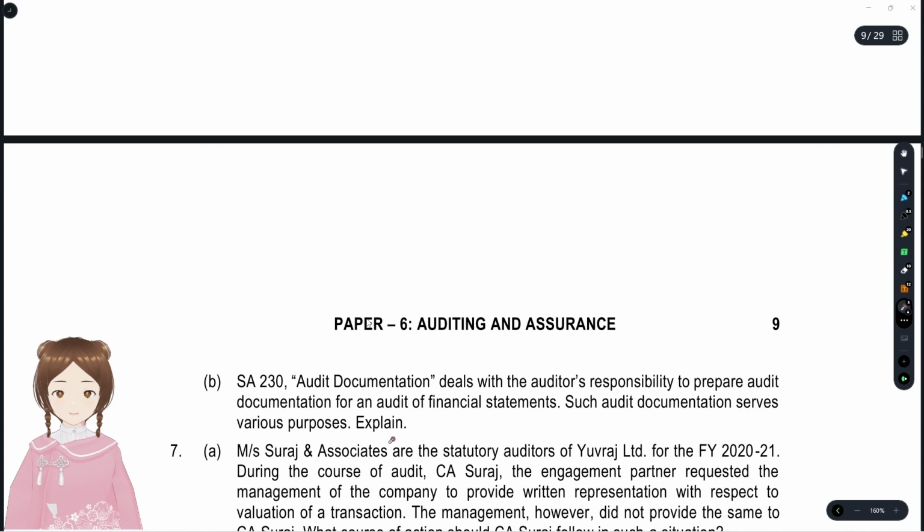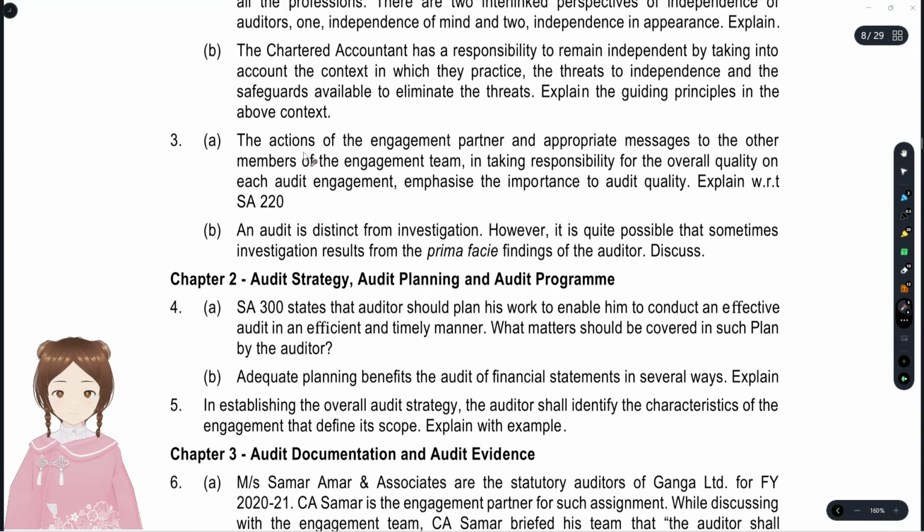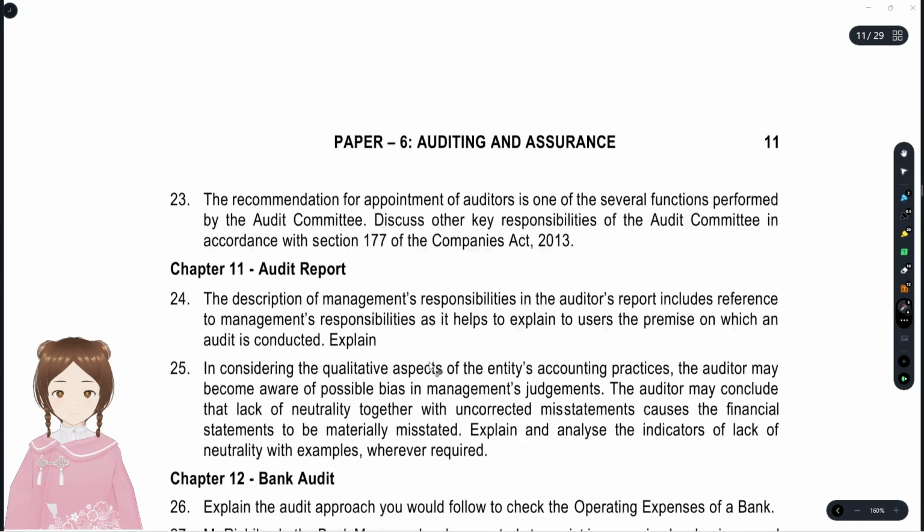Okay, now we'll see the third question. The actions of an engagement partner and appropriate message to their members of engagement team in taking responsibility of overall audit quality. Emphasize the importance of audit quality. Explain as per SA 200. You could write everything that you get into your mind with regards to SA 200. We'll see what's the answer.